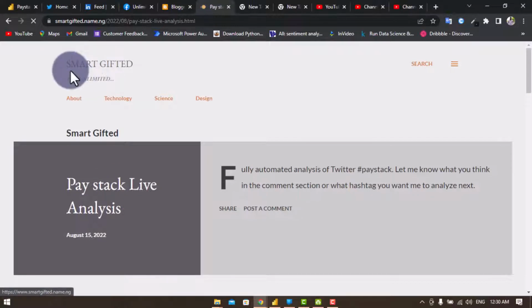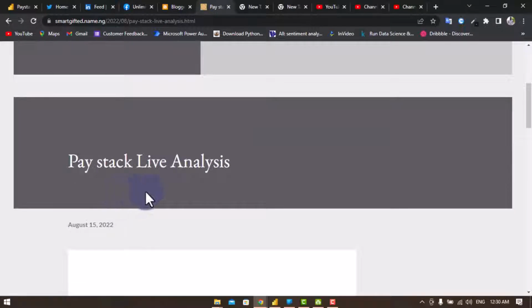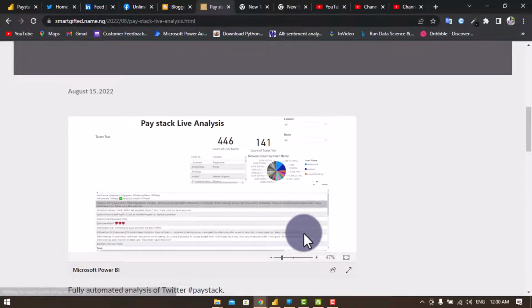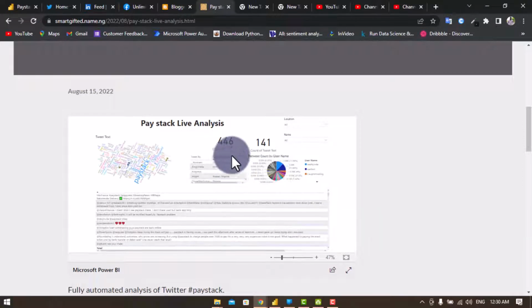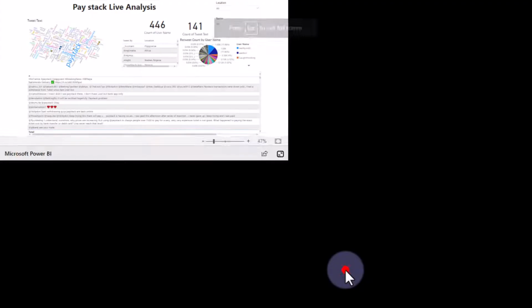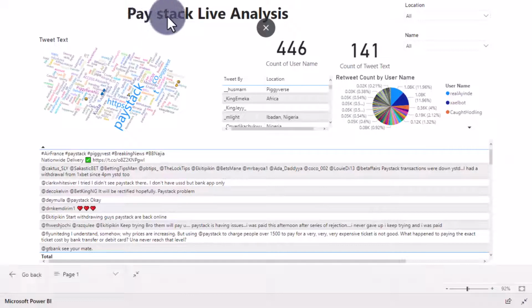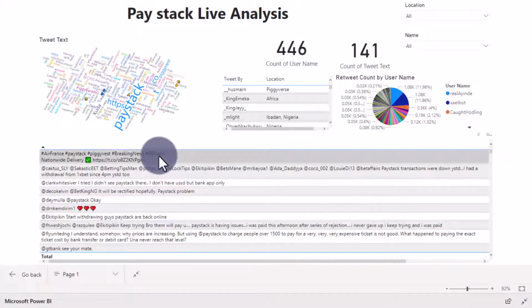Today, we look at a live analysis on a blog site. Now, go to smartgifted.com. Once you search that and you search for Paystack live analysis, you'll notice an analysis is being popped up. And if you see, this is the analysis. You can have an extended view of it now. This is a Paystack analysis live preview.